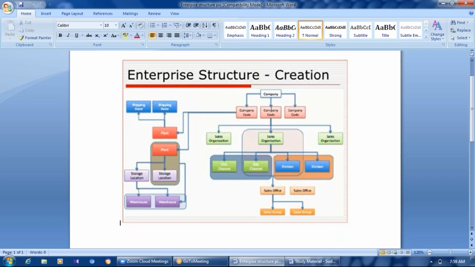So can the Apple India registration do their operations in Australia? No, the Australian government cannot allow them. They have to register in Australia, right? So in these two cases, we can have multiple company codes created in our SAP system.